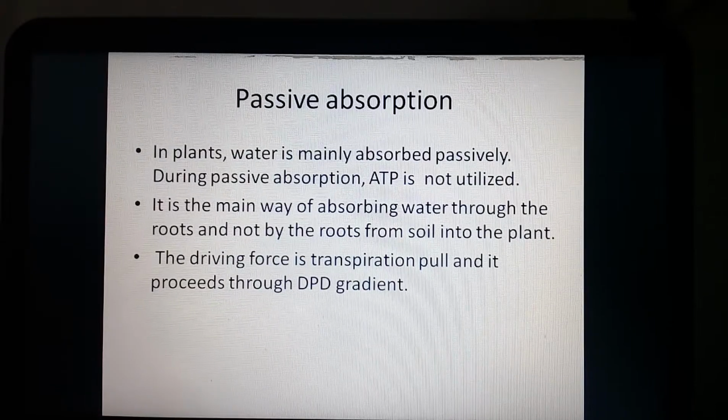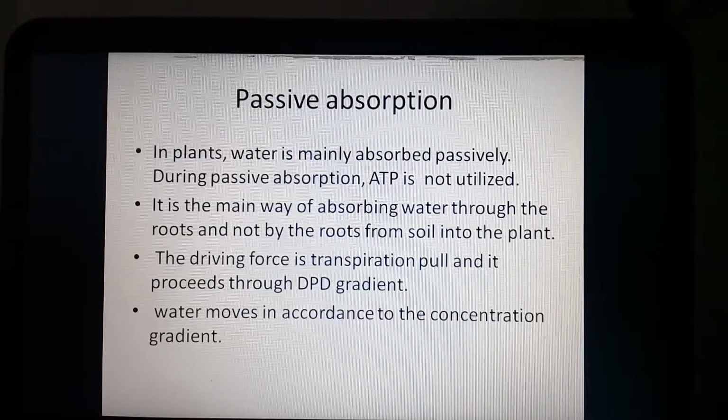Cells present inside the root hair and root are not going to expend energy. They are not going to utilize energy. This absorption is performed passively. Water moves in accordance with concentration gradients, as we have just discussed.